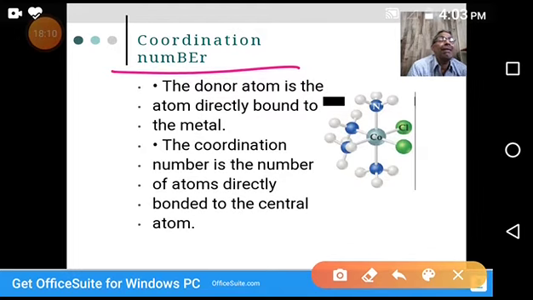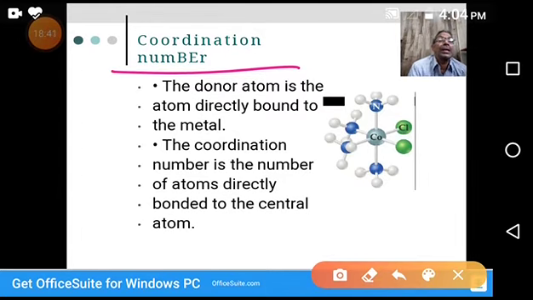Generally, the metal occupies the center. In these complexes, how many dative bonds are directly bonded to the central metal atom? That number is called the coordination number. The molecule's geometry depends upon this coordination number.